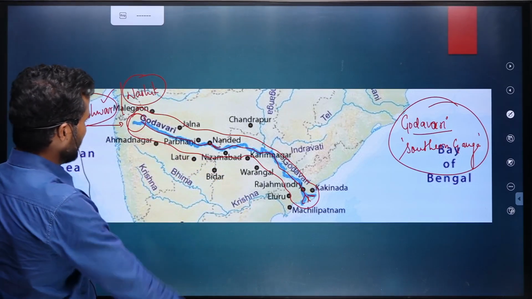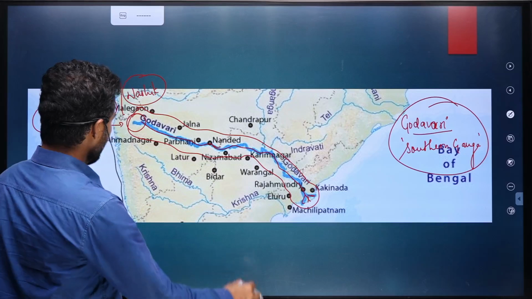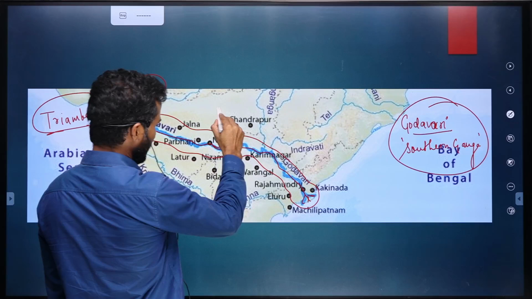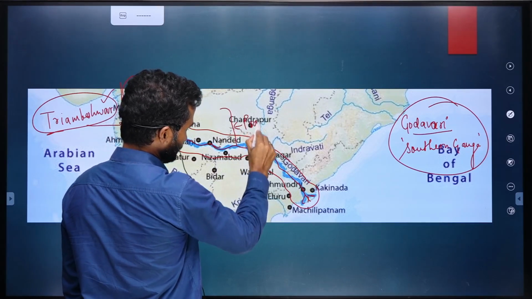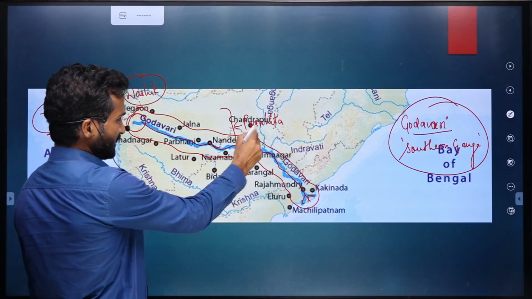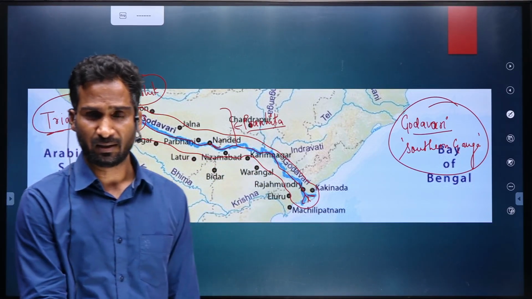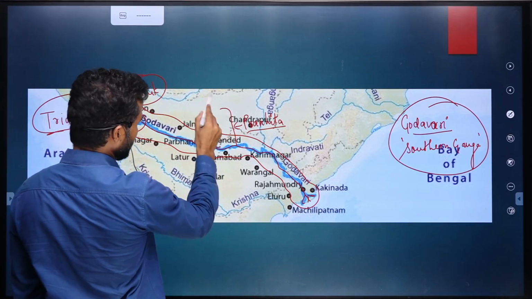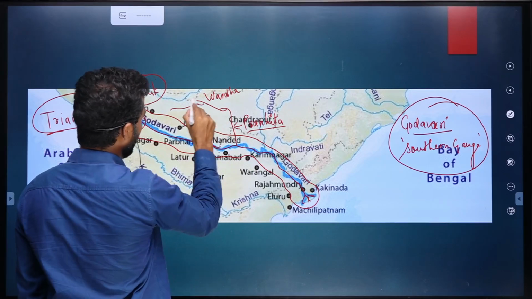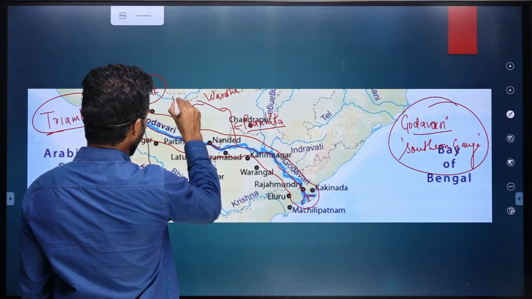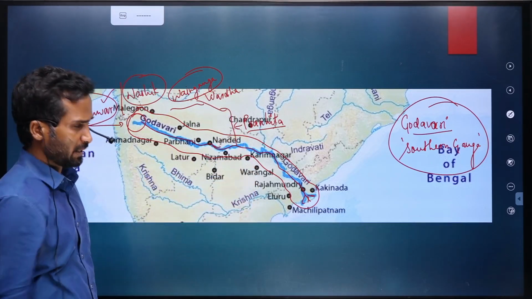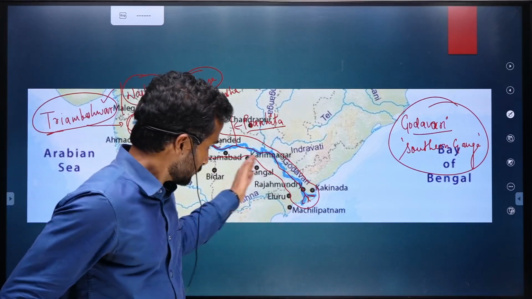It is joined by a number of tributaries. From the left side it is joined by a river called Pranhita, and Pranhita has several tributaries. Pranhita is a big tributary of Godavari. Pranhita is joined by Wardha, and Wardha is joined by Wainganga, and then ultimately it becomes Pranhita, and Pranhita joins the Godavari.